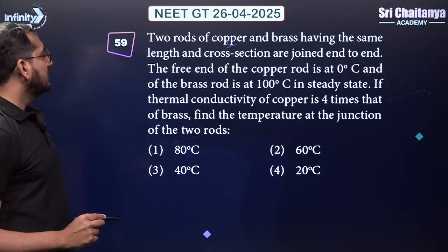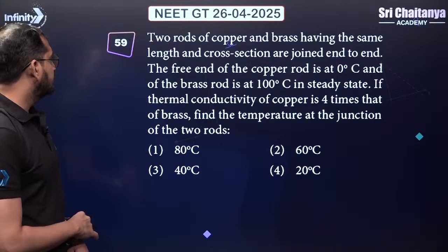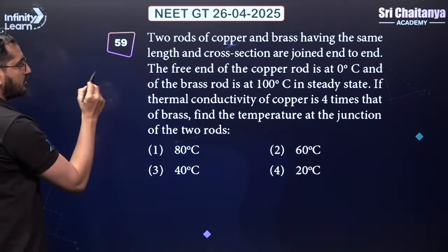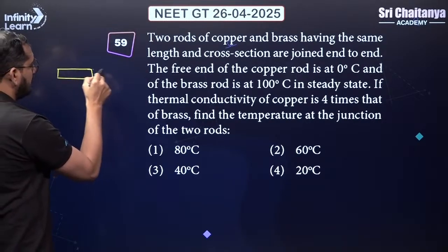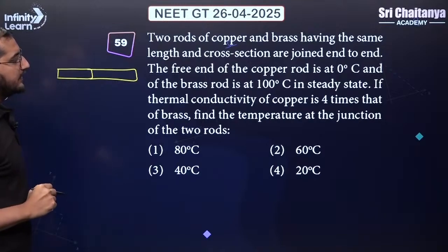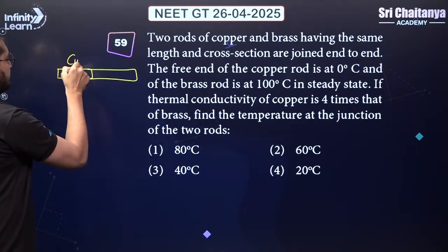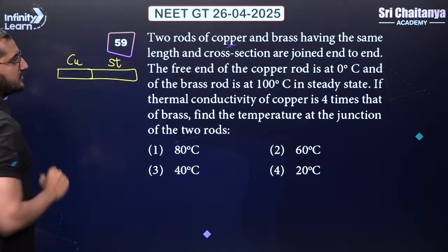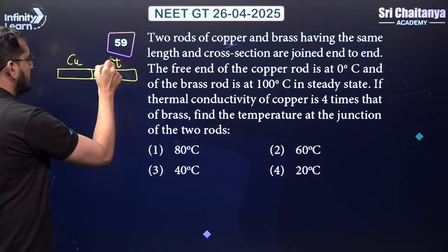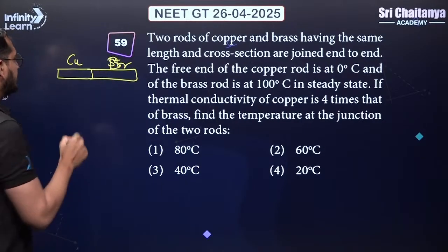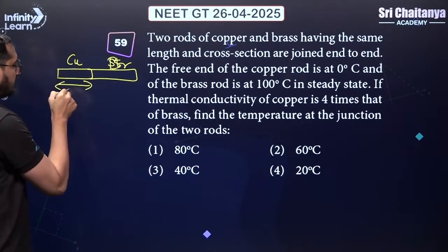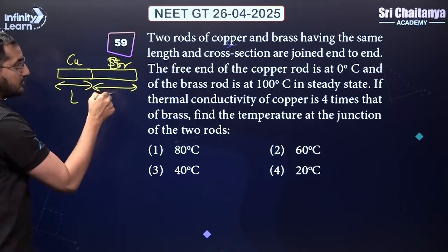Okay. Let's go ahead to our next question. So there are two rods of copper and brass. This is rod number 1 and this is another rod. One of them is copper, another one is brass. Both have the same length. This length is also L. This length is also L.